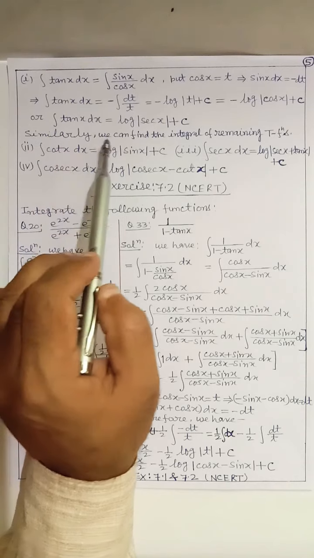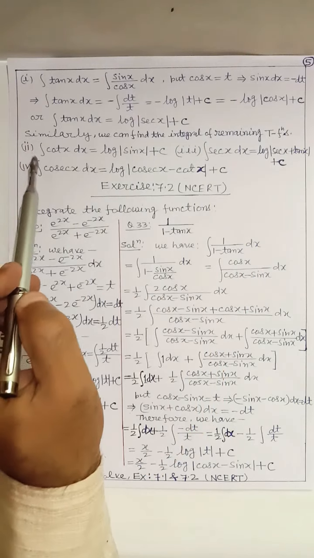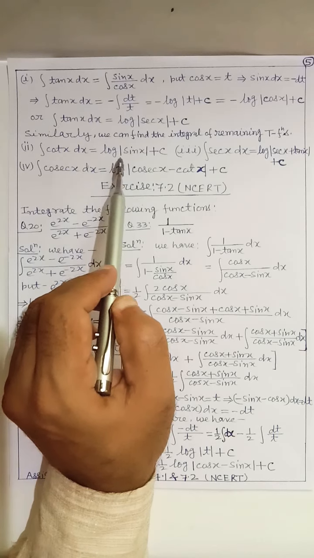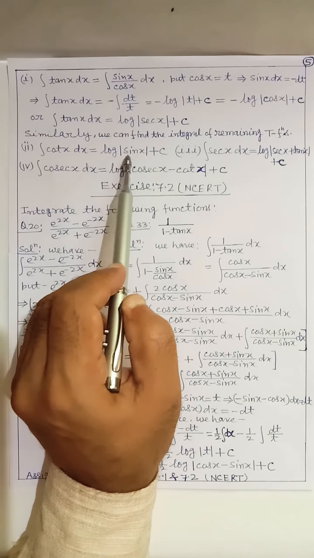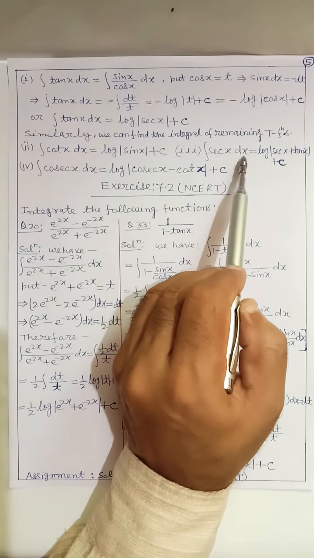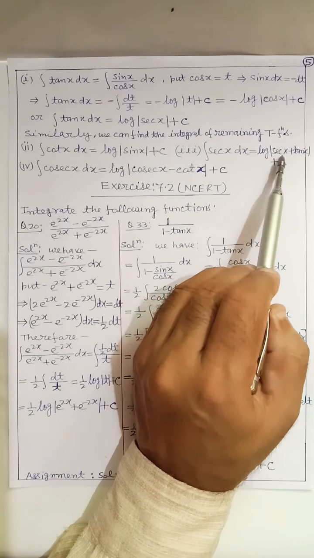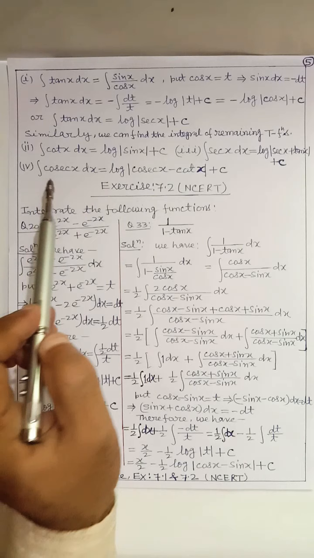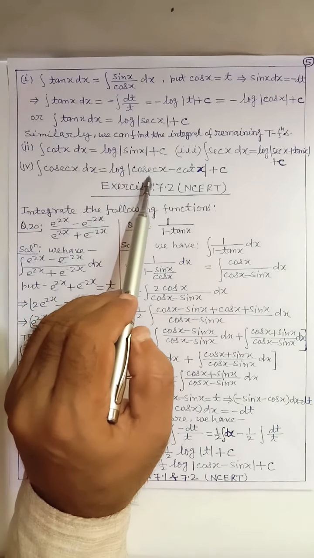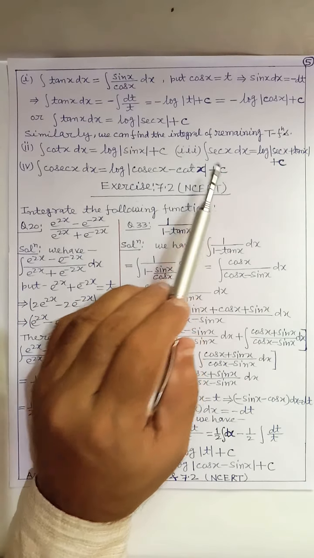Dear students, similarly we can find the integral of remaining trigonometric functions like integral of cot x dx equal to log mod of sin x plus c, integral of sec x dx equal to log of mod of sec x plus tan x plus c, and integral of cosec x dx equal to log of mod of cosec x minus cot x plus c, where c is a constant.